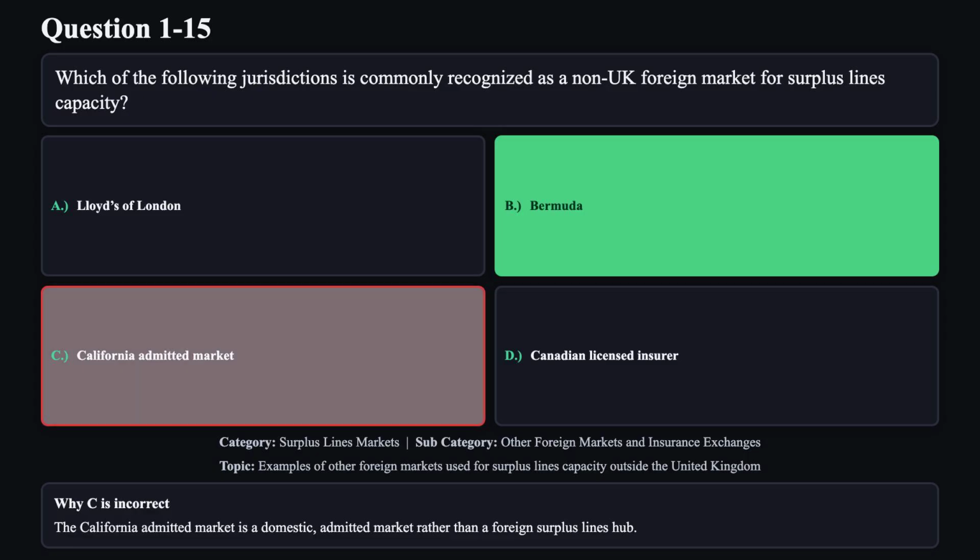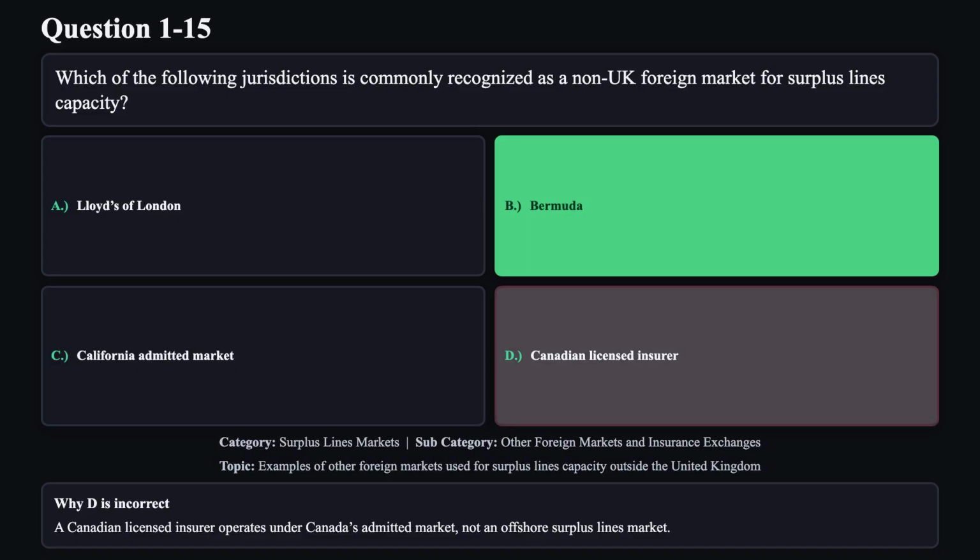Reason C is not correct. The California admitted market is a domestic admitted market rather than a foreign surplus lines hub. Reason D is not correct. A Canadian licensed insurer operates under Canada's admitted market, not an offshore surplus lines market.